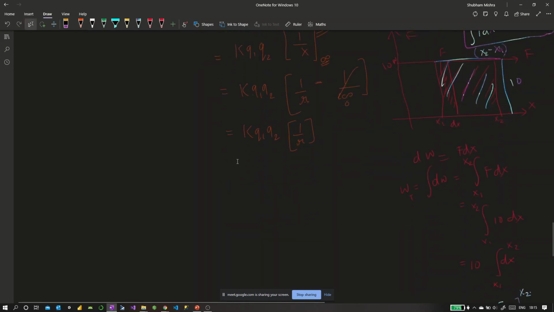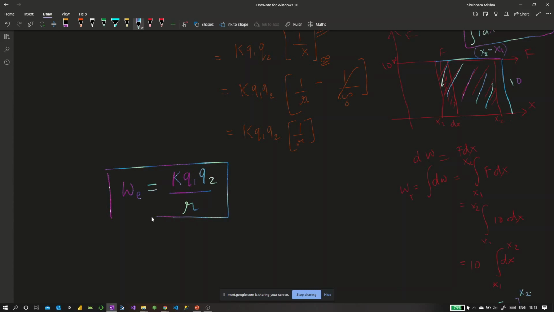So this is our final expression: the work done by electrostatic potential energy in bringing the charge q2 near q1 at a distance r is equal to k q1 q2 upon r. Notice that it is not 1 upon r square.